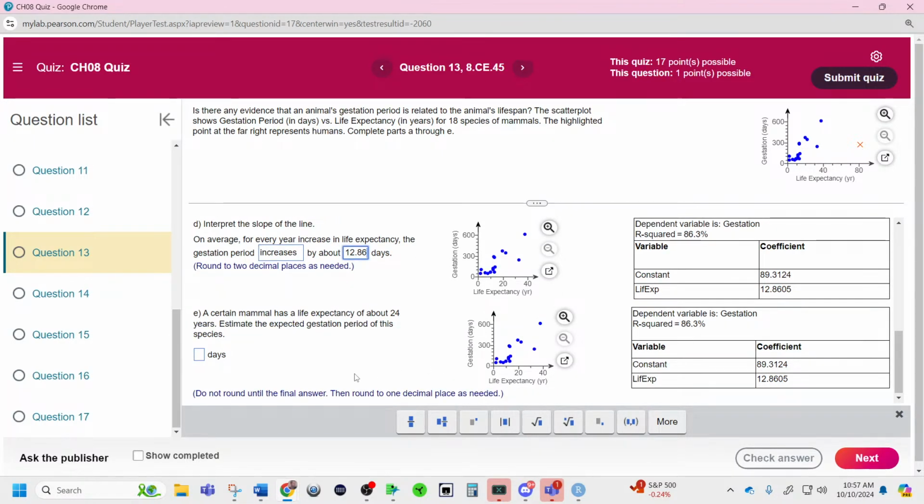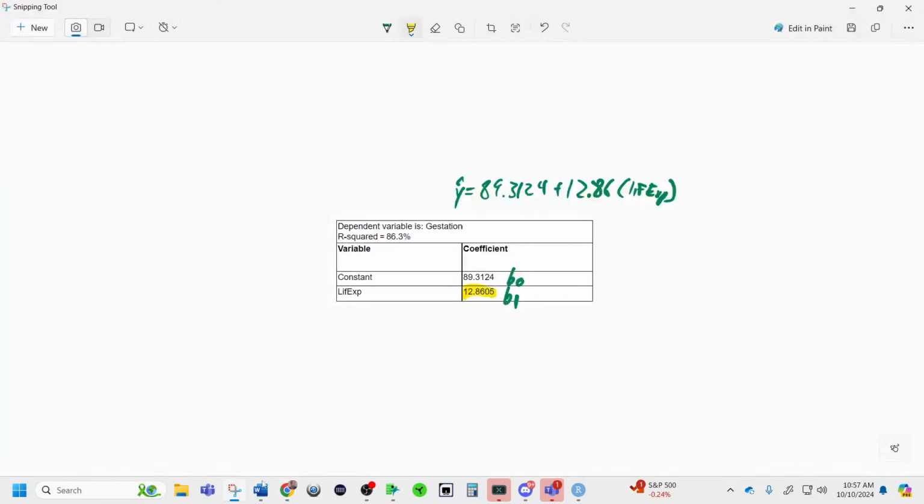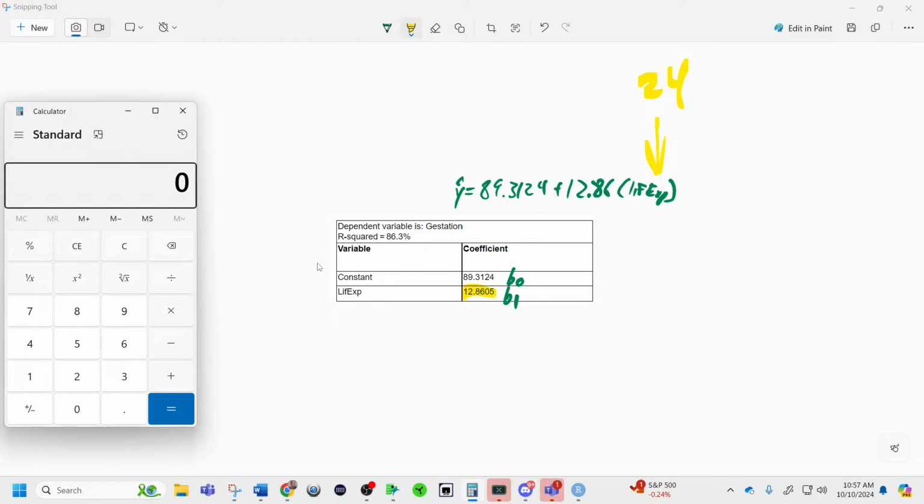A certain mammal has 24 years of life expectancy. So we go back to the equation we wrote and we plug 24 in right here, and we hope we've carried enough decimals. We've got the number written over there, so we're just going to take 24 times the 12.8605, carry the decimals, add to it the intercept of 89.3124, and we get about 400. We're going to copy that.